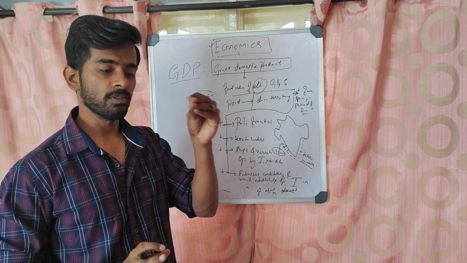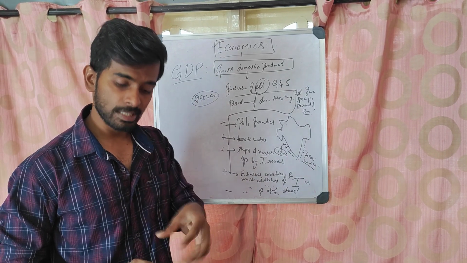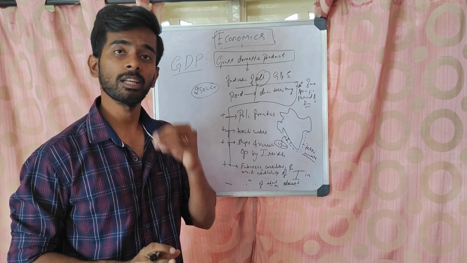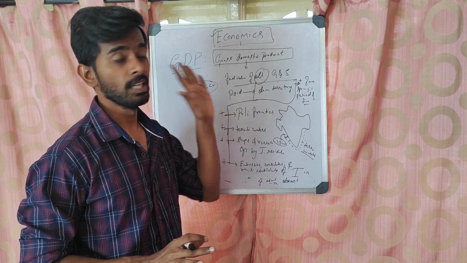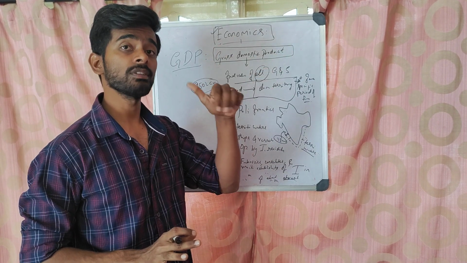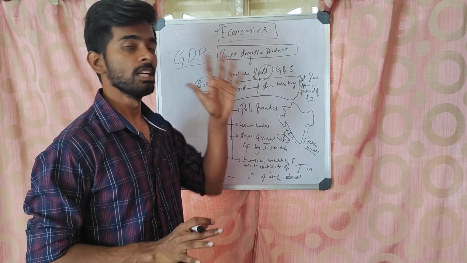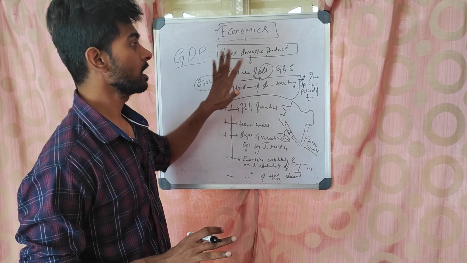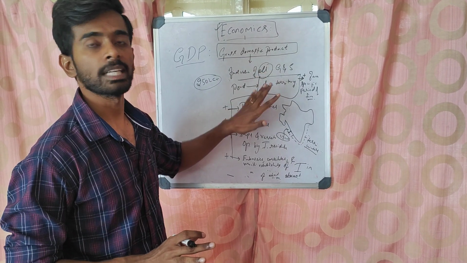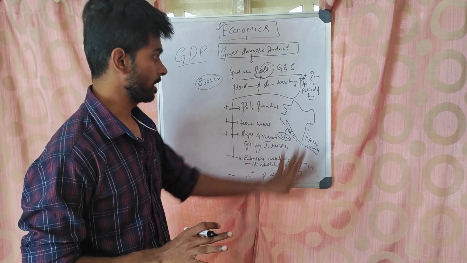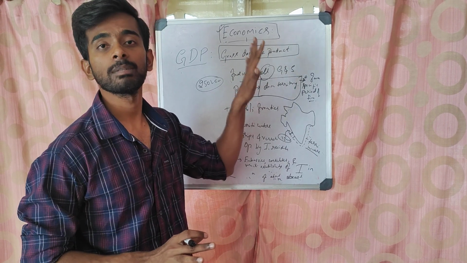Even a foreigner coming to India and establishing a business can produce, and that will be calculated as GDP. The other concept is gross national product, where we exclude them. But right now, understand this: whatever is produced in the domestic territory by whoever it is, is considered gross domestic product.